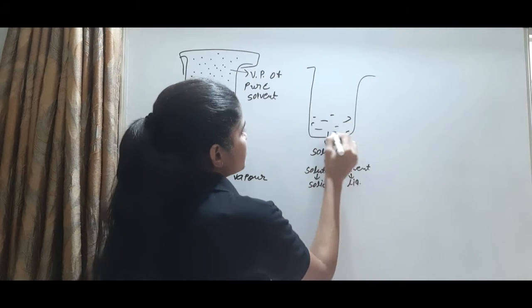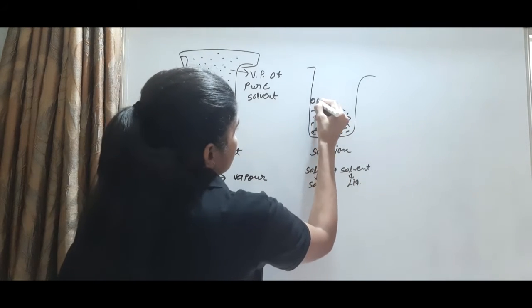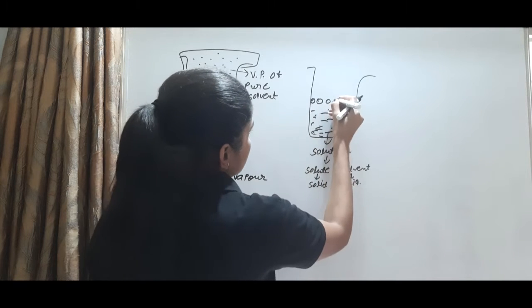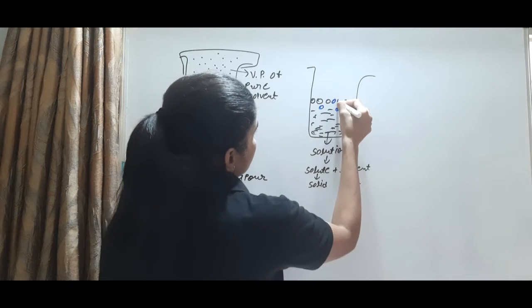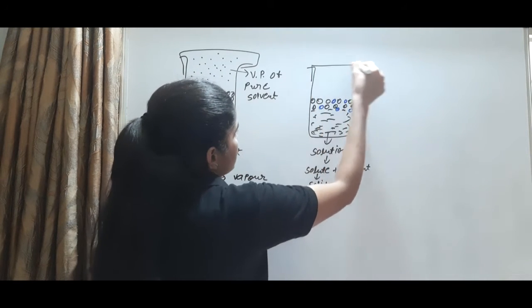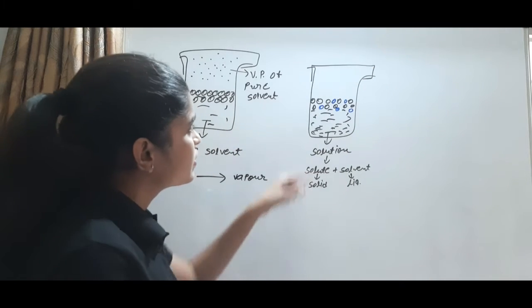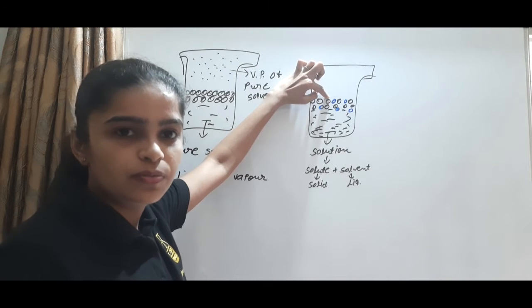So this is filled with the solution, with solvent molecules and some solute molecules. This is a closed vessel. This is the solute molecule and this is the solvent molecule.